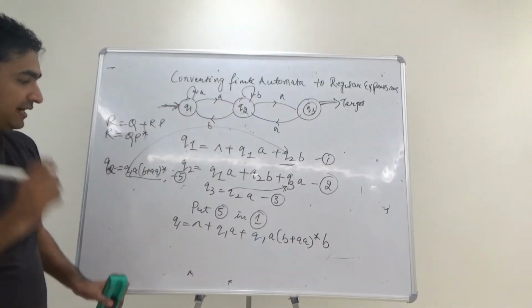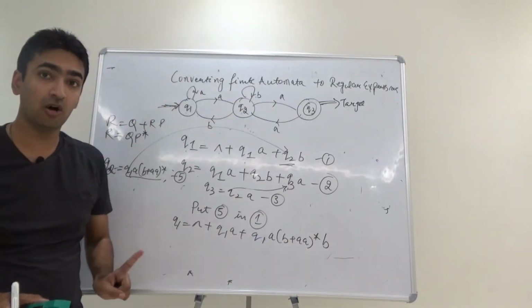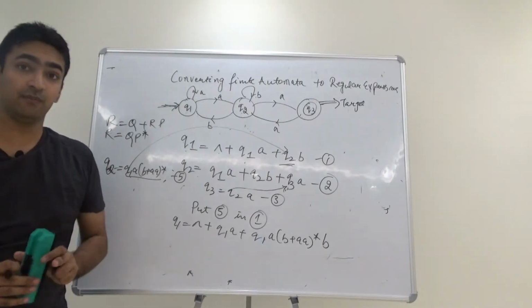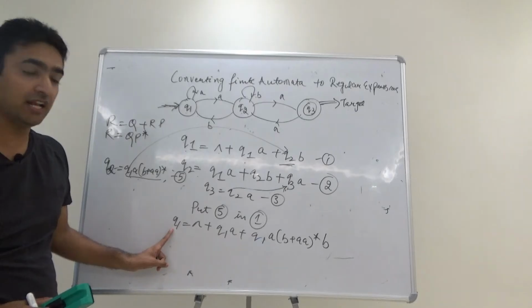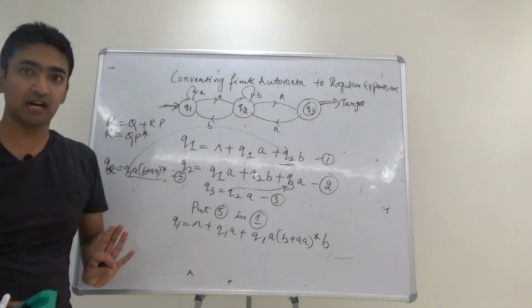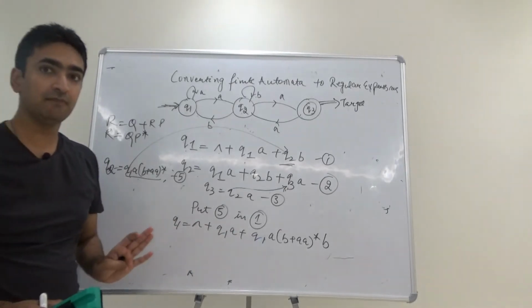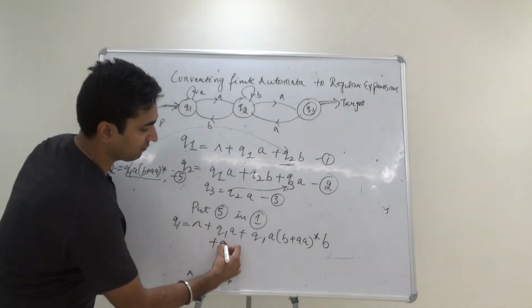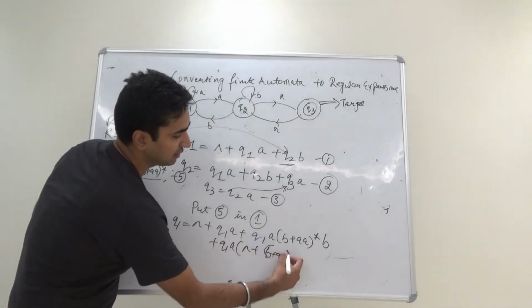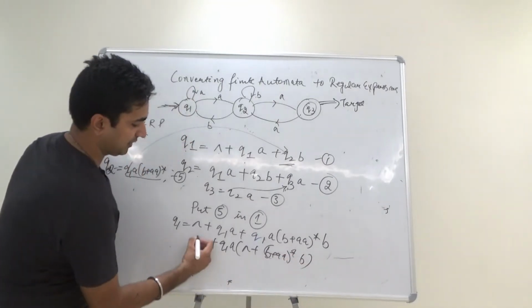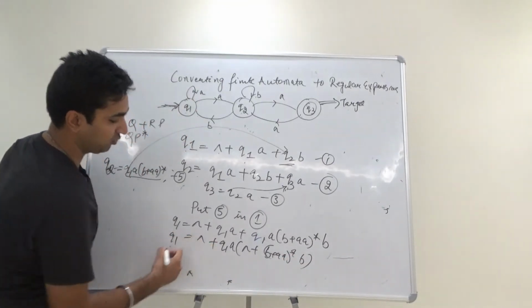Now try to understand, I can still get Arden's theorem. How? I just need that particular thing which is on the left side, that can be taken as R, on the right side that can be taken as R. Many of the students make the mistake of taking Q1A common. They take Q1A common and we get it like this, whole star B, and we have null, we have Q1.